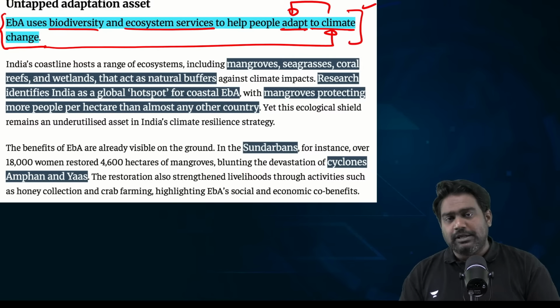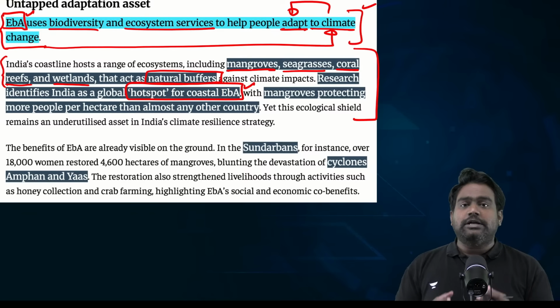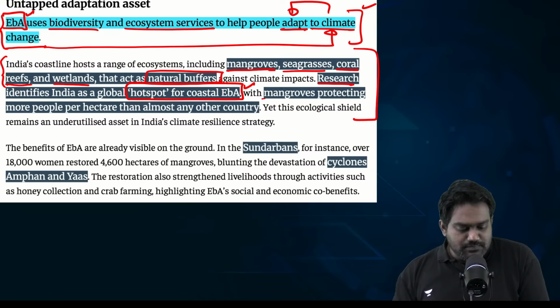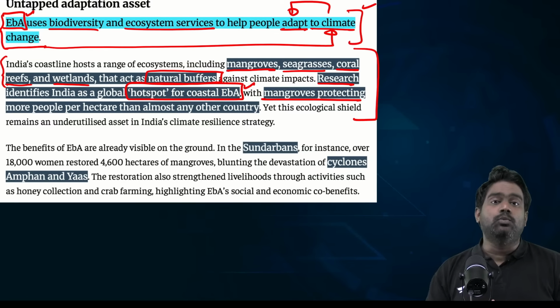Now, when you look at coastal areas, there are different types of natural buffers that exist, not just mangroves. You also have seagrass. You might have extensive tree coverage, especially coconut trees. Then coral reefs and wetlands. They all collectively form the natural buffer, or the natural defense. And India is a hotspot for coastal ecosystem based adaptation. According to studies, the number of people who can be protected because of EBA initiatives and mangrove protection is the highest in the world.